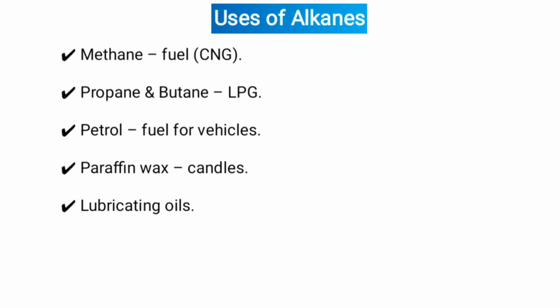Now, uses of alkanes. Methane is a fuel in CNG. Propane and butane are used as LPG. Petrol is used as fuel for vehicles. Paraffin wax is used in candles. Lubricant oils.